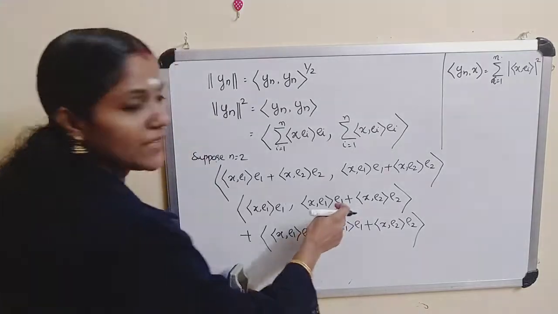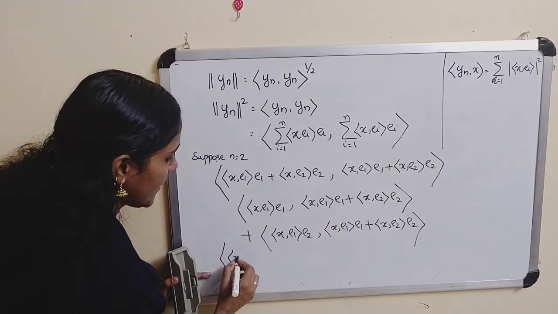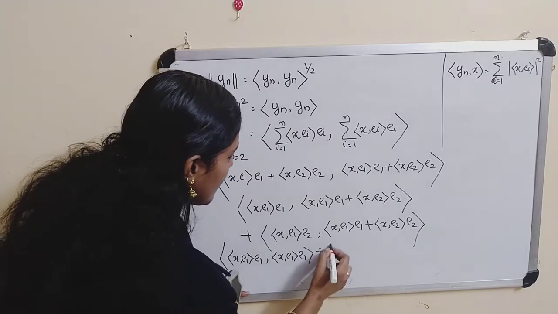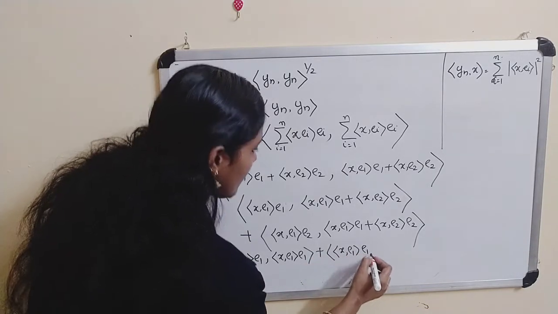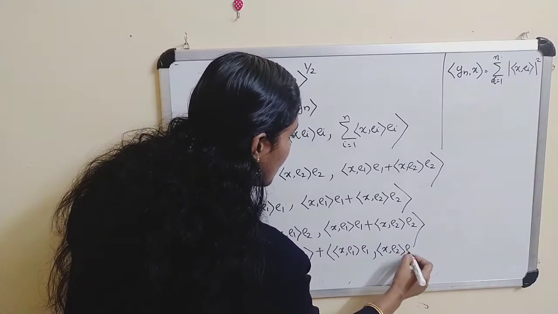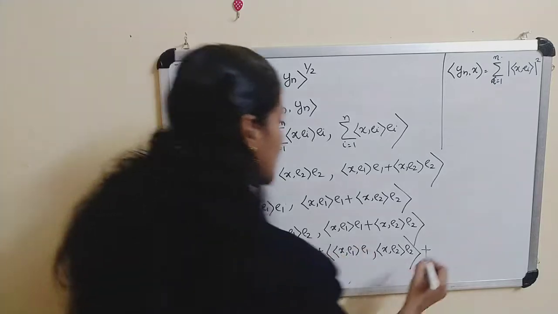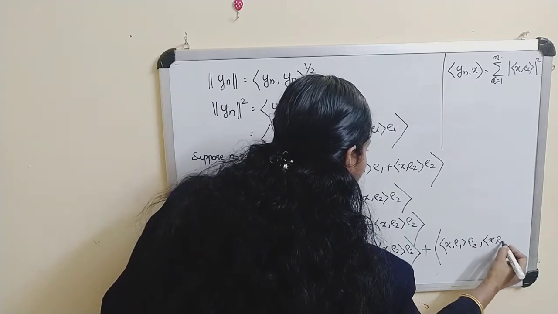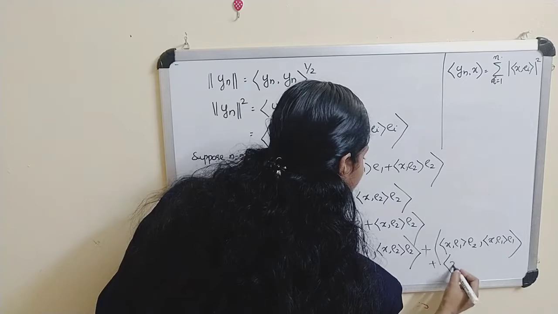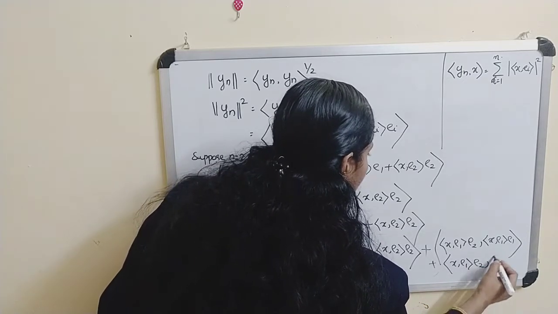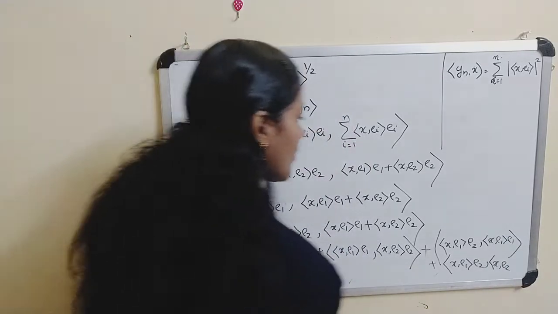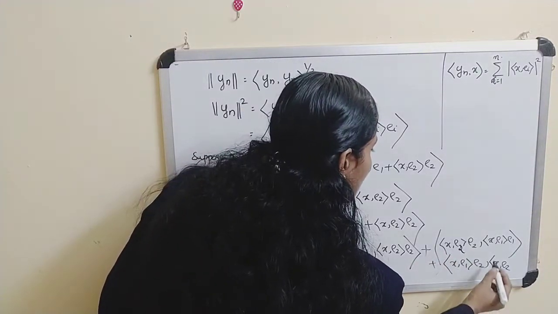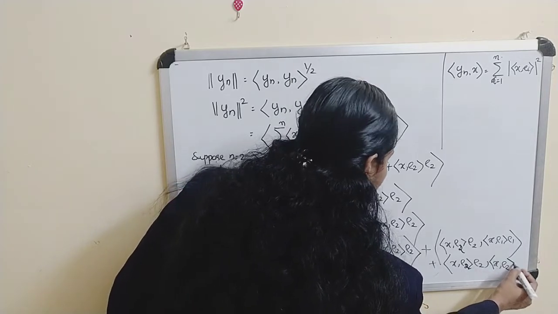Now again here apply linearity. So this becomes inner product of x,e1 e1 with inner product of x,e1 e1, plus inner product of x,e1 e1 with inner product of x,e2 e2, plus similarly this term, inner product of x,e2 e2 with inner product of x,e1 e1, plus inner product of x,e2 e2 with inner product of x,e2 e2.